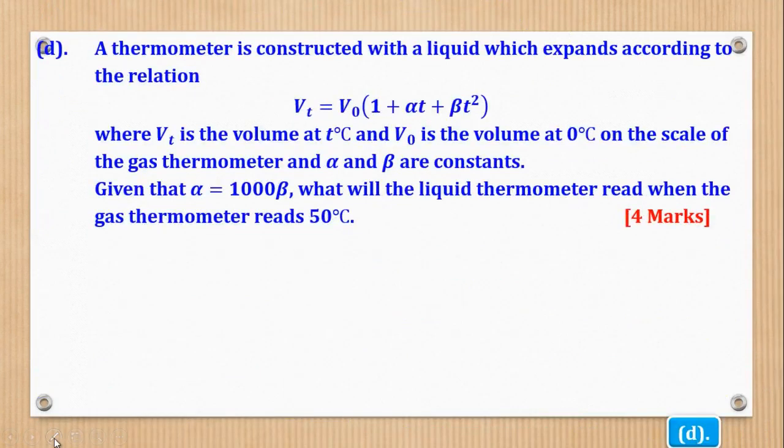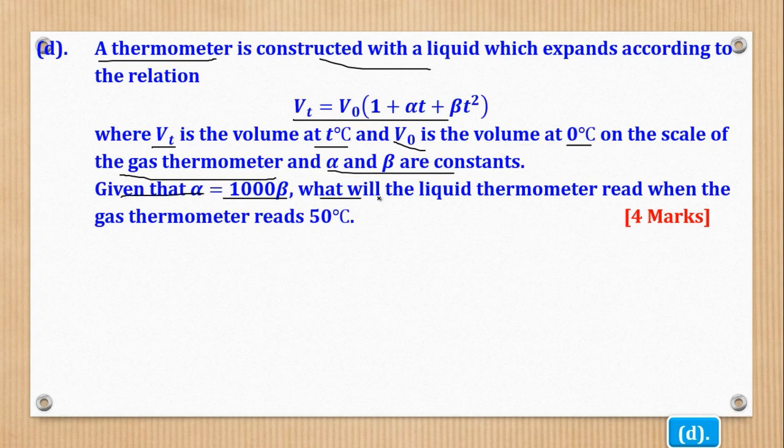Part D says a thermometer is constructed with a liquid which expands according to the relation this, where Vt is the volume at T degrees Celsius and V0 is the volume at 0 degrees Celsius, on the scale of a gas thermometer, and alpha and beta are constants. Given that alpha is 1000 beta, what will the liquid thermometer read when the gas thermometer reads 50 degrees Celsius?